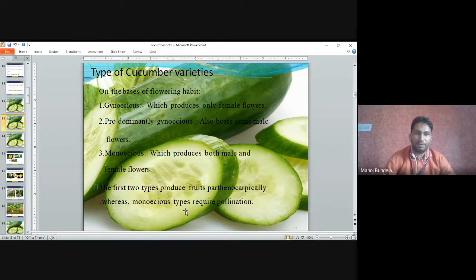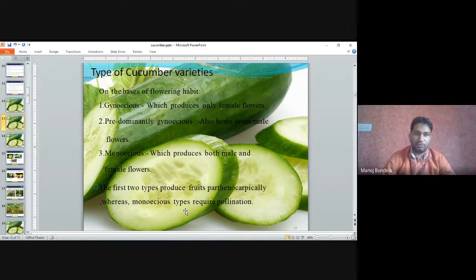Types of cucumber varieties: on the basis of flowering habit, they are gynoecious, which means they produce only female flowers. Predominantly gynoecious means they also bear some male flowers along with the female. Monoecious varieties produce both male and female flowers. The first two types produce fruit parthenocarpically, whereas the monoecious type requires pollination.